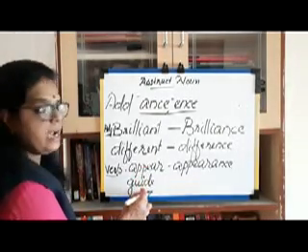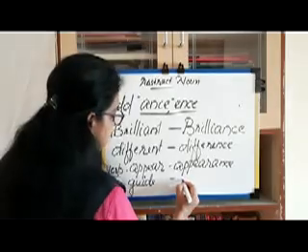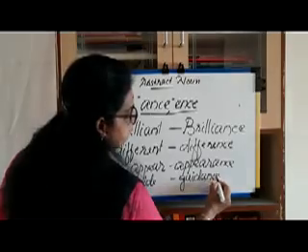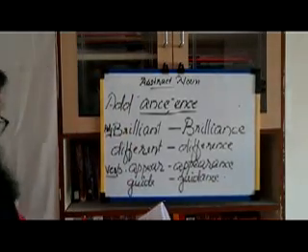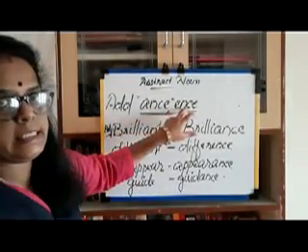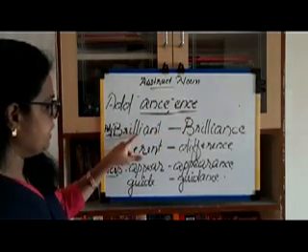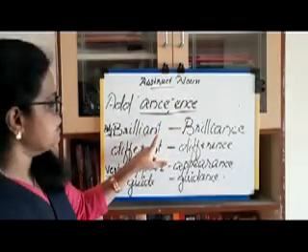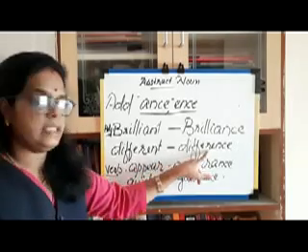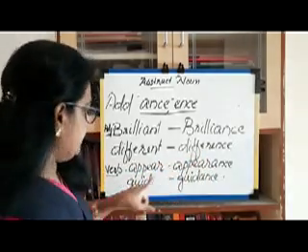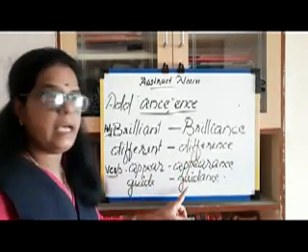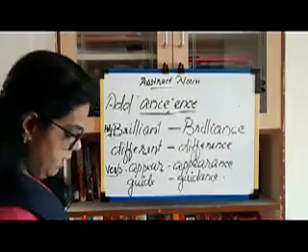Guide is a verb. Appear and guide are verbs. We add A-N-C-E, guidance. Clear? So, we add A-N-C-E or E-N-C-E. Some adjectives are here, brilliant and different. We add A-N-C-E to brilliant, brilliance, and we get an abstract noun. Here, this is difference, an abstract noun. And appear and guide are verbs, appearance and guidance. Clear? And the last one is